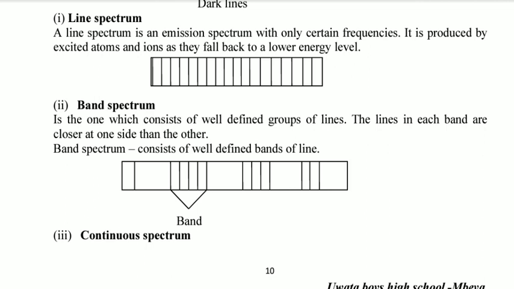Here they don't illustrate it, but in reality it need not appear like this. Band spectrum lines should be close on one side and far apart on the other side, as you can see in most of the books where they have explained this. So band spectrum consists of well-defined bands, or groups of lines.